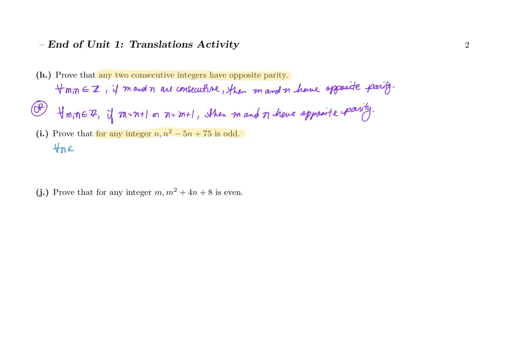So we're going to dial back our domain, zoom out a bit to the real numbers. So for all real n, if n is an integer, then n squared minus 5n plus 75 is odd.